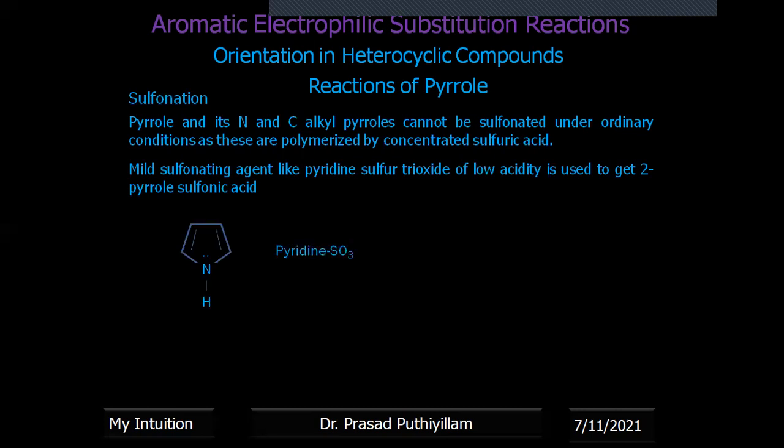So this is the pyridine sulfur trioxide complex. Pyridine is a 6-membered aromatic ring with a nitrogen atom, and the nitrogen is further connected to SO3. Therefore, it is the pyridine sulfur trioxide complex.